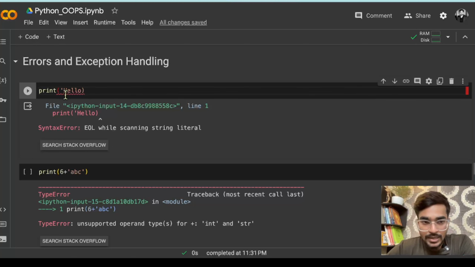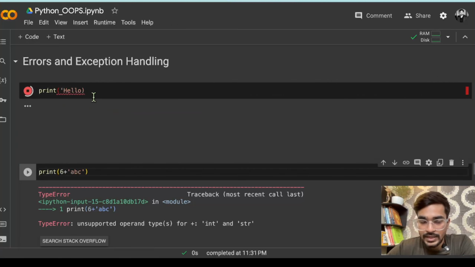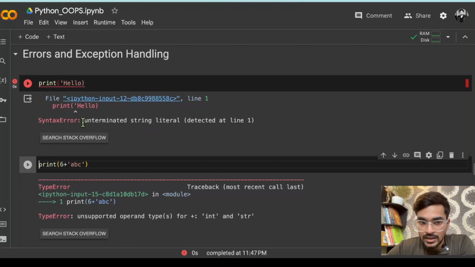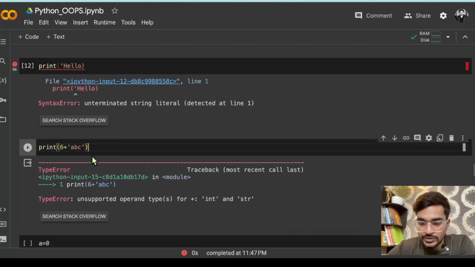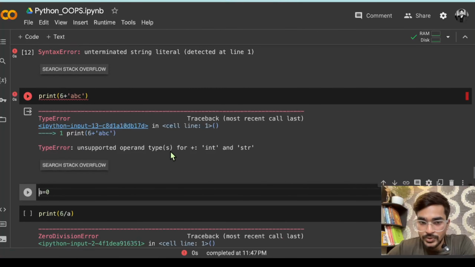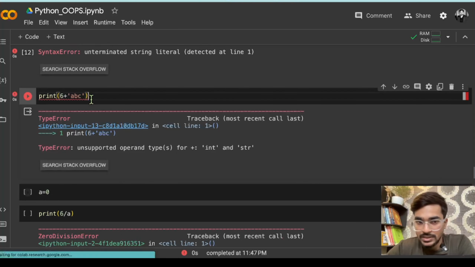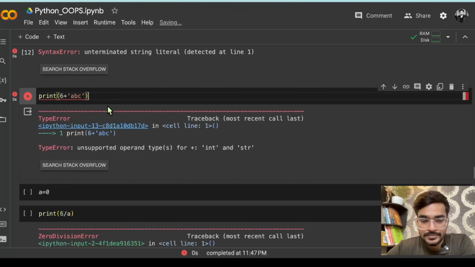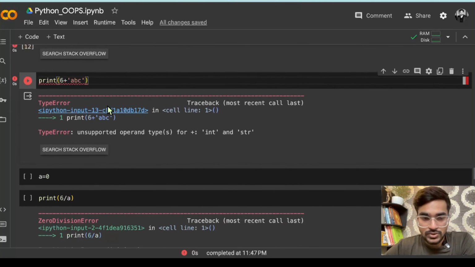So let's say for example I am printing hello, and I have started with a single quote but I am not ending with a single quote, so it will definitely give an error, and the error is unterminated string literal. Again, if I just add 6 to a string, you know an integer cannot be added with a string. So it will give an error: unsupported operand type for plus, int and str. That means integer and string cannot be operated with a plus sign, so it cannot be added.